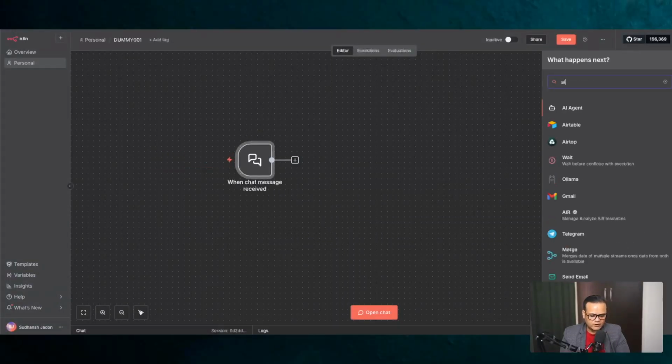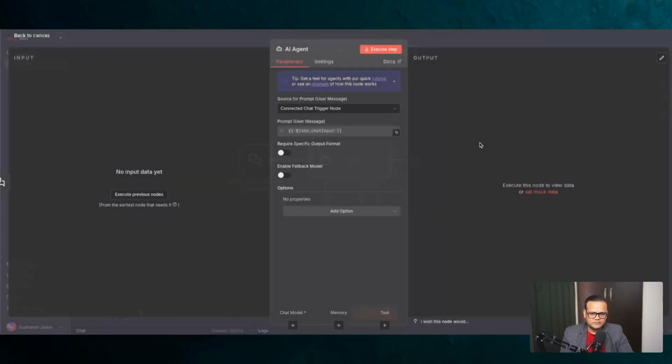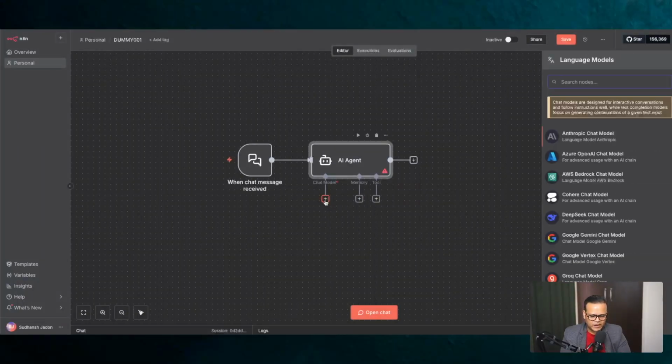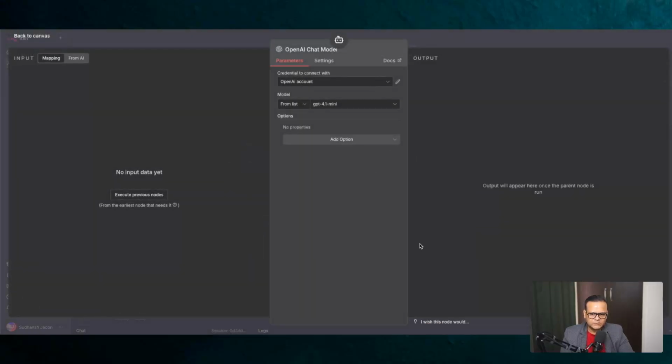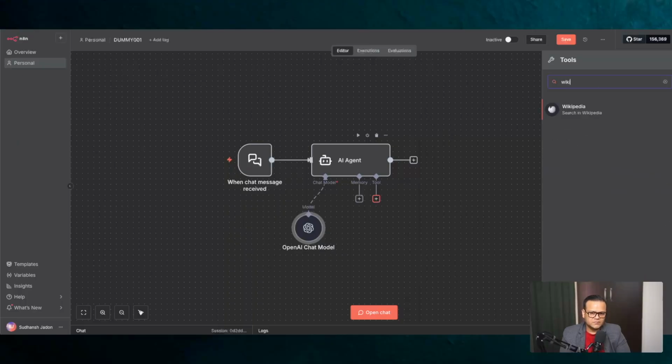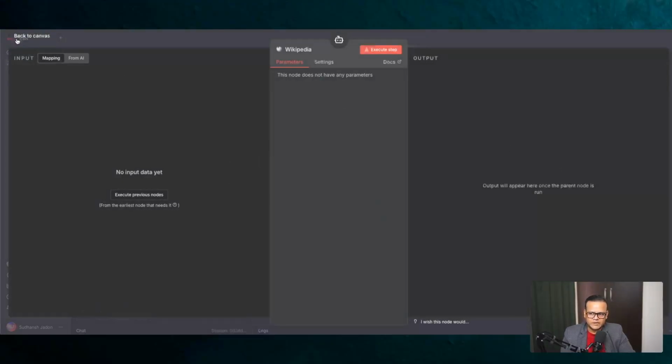After that, we call an AI agent node. An AI agent is basically a system which receives something from the trigger and then provides a response, right? So this is my node 2. For the chat model, I have to add an OpenAI chat model, right? So now we have an LLM powering this AI agent. The third node that I want to use here is Wikipedia. As simple as that, nothing too complicated, right?